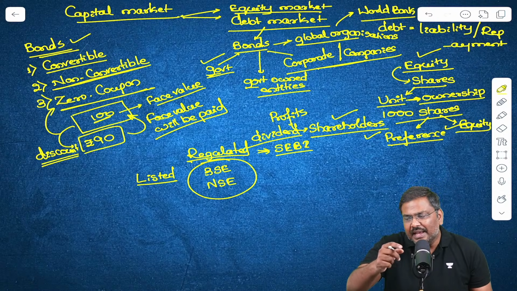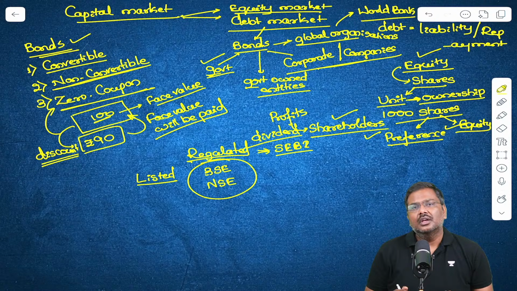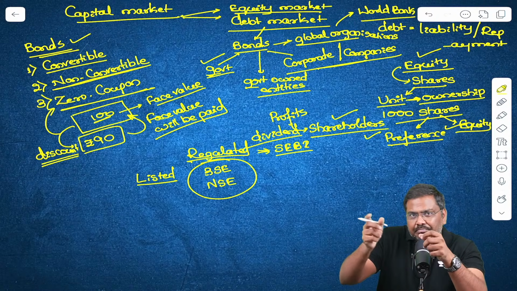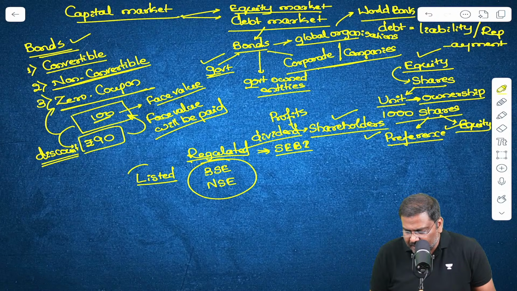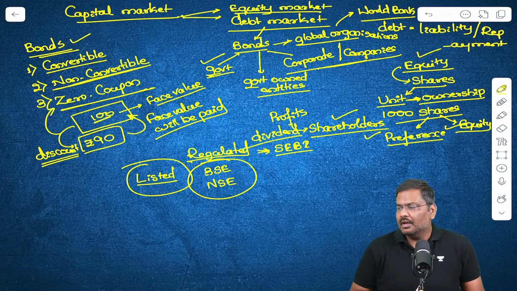But BSE and NSE are the national level stock exchanges. So the shares of the company are there in the stock market. You can buy them, you can sell the shares. That is the meaning of a company when you say it is a listed company. Can we go forward now?